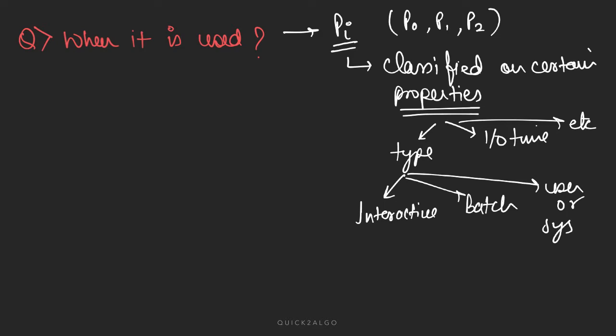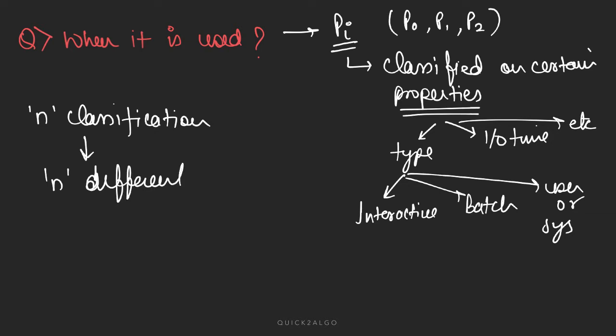So for example, if we have n classifications, then we will have n different queues, and each queue will have its priority.